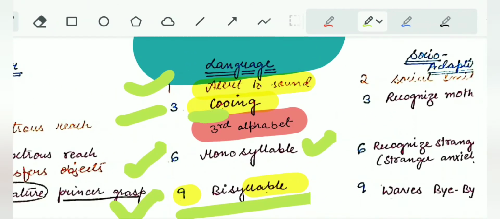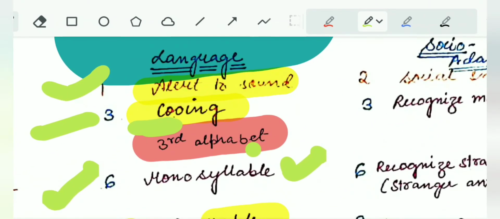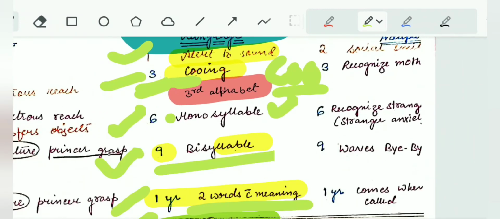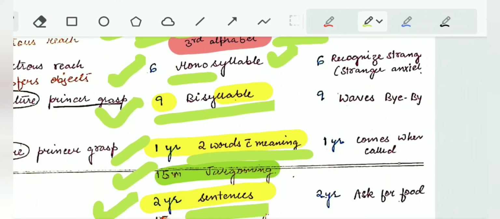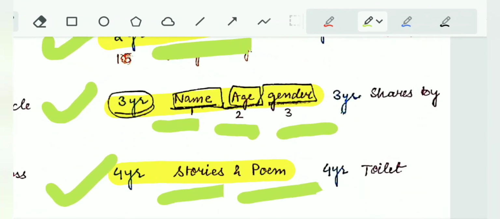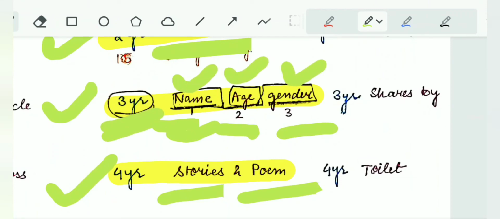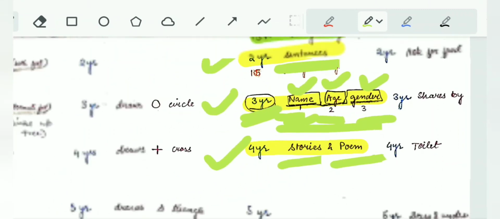See, cooing. If you write coo, the word coo is a 3-letter word. So cooing at 3 months. For monosyllable, we had already seen, that is mono, that is unisex, that is at 6 months. Uni, that is monosyllable. Then at 3 years, I already said that the child can say 3 things. See, name, age and gender. So at 3 years, that is name, age and gender.